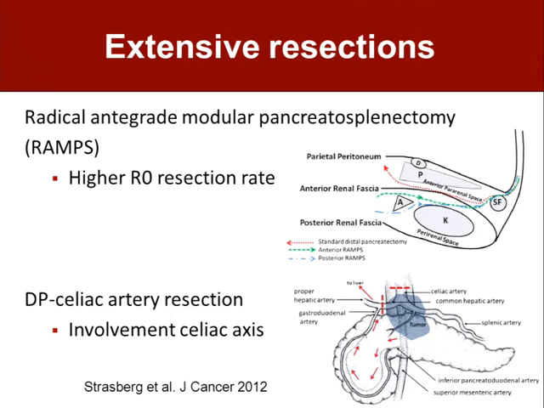The more extensive resections, as described by Strasberg, the RAMS procedure, not to reduce the pancreatic fistula, but to increase the higher rate of R0 resection, which is for pancreatic cancer, of course, most important. And the same yields when there is an involvement of the celiac axis, whether it is justified to add this arterial resection to the distal pancreatectomy.